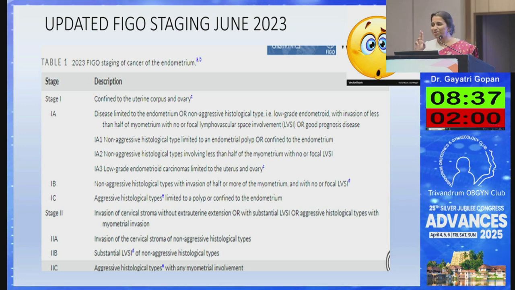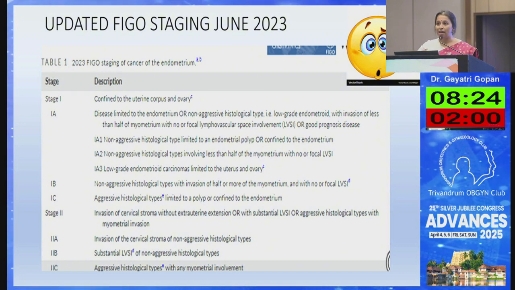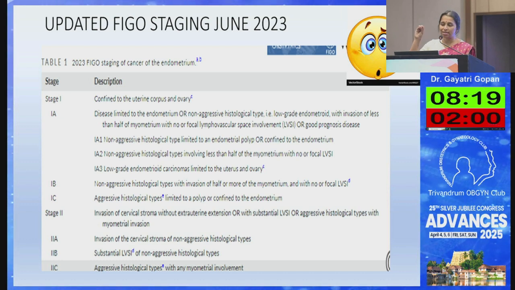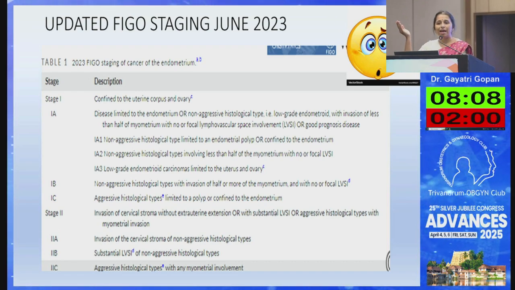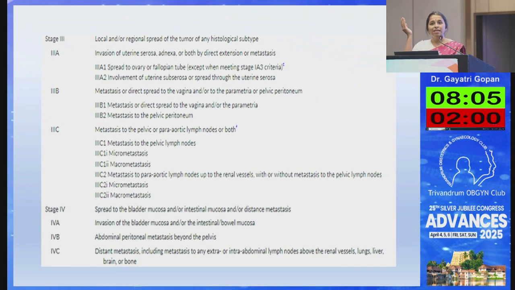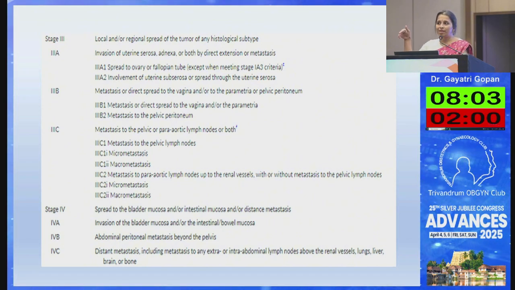Stage 2, again they have subdivided, we only had 1, 2. So there was 2A, 2B and also 2C, where substantial LVSI of the non-aggressive histological types is considered as 2B, and aggressive histological types with any myometrial involvement is taken as 2C. And one very important thing in 1C is that this is actually aggressive histologies which is limited to a polyp within the endometrium. So all these things are different, and this is important for us to decide on the further adjuvant treatment also. Again, stage 3, there was vaginal involvement, parametrial involvement, nodal involvement. Again, this has been subdivided.